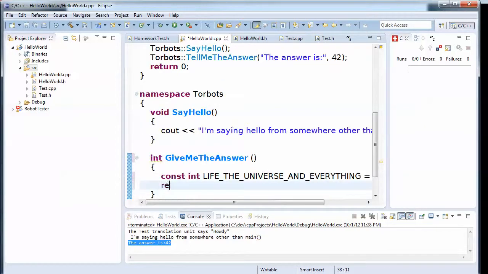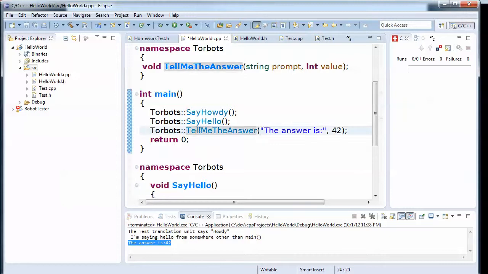You don't have to do this. I could have said return 42, but that would be a magic number. So return life, the universe, and everything. And now we need to say that our forward reference is not tell me anymore because we changed the name of the method. It's give me the answer, and then we'll just comment that out.